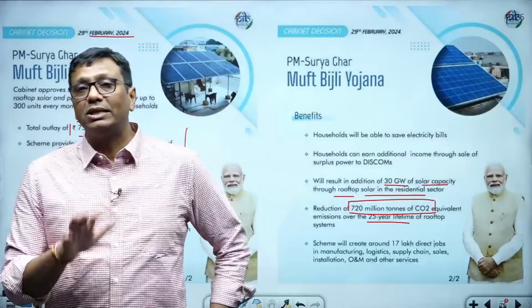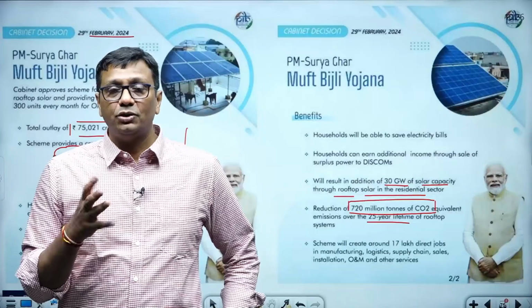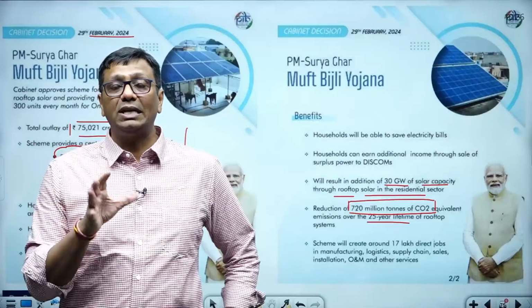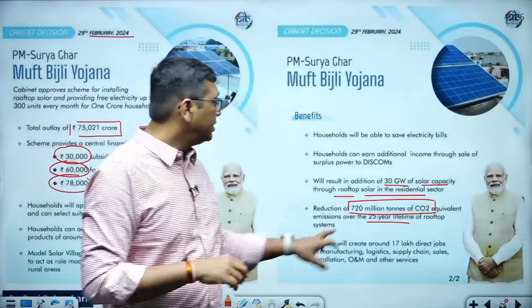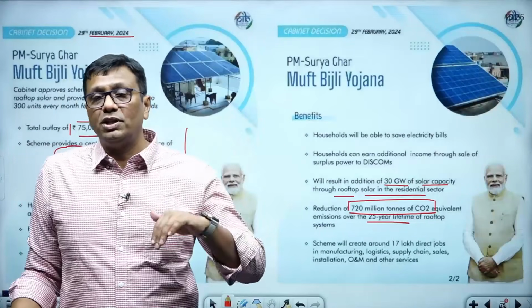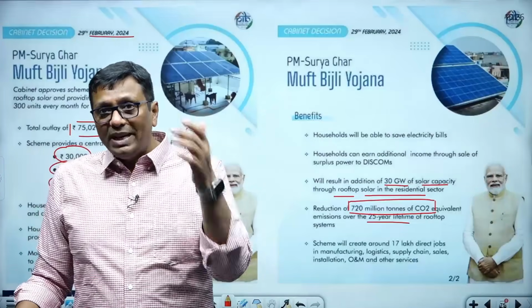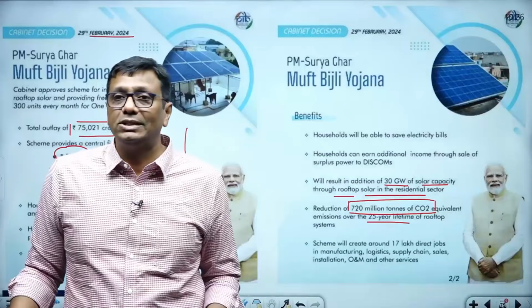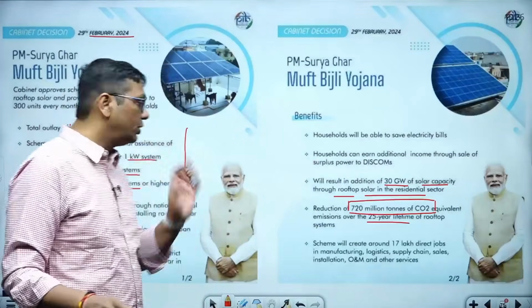The reason, guys, is that the electricity you generate from solar panels for 25 years, if generated from coal, that burned coal would generate this amount of CO2. So ultimately we are going to reduce this amount of CO2 with the help of a 1 crore household solar energy system. And due to this reason, we are going to reduce this CO2 emission.